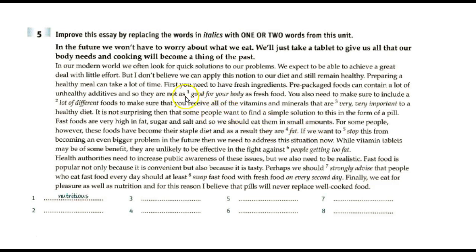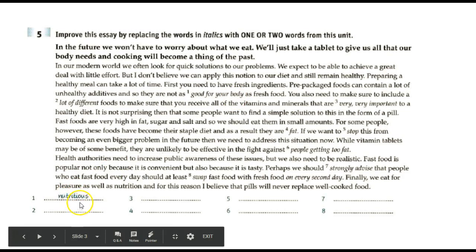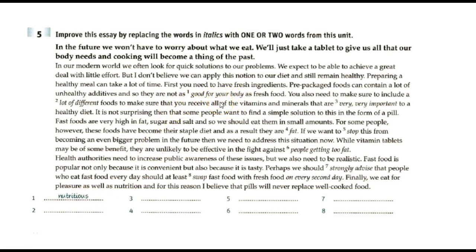For example, in number 1, good for your body means nutritious. Remember the word nutrients? If you change it to an adjective, it becomes nutritious, which means good for your body. Some of the words here are going to be new, but most of them are going to be from the previous slide.